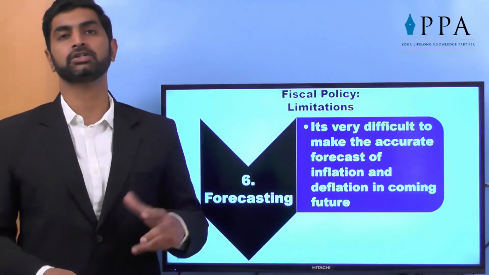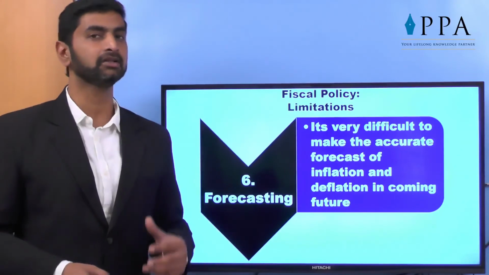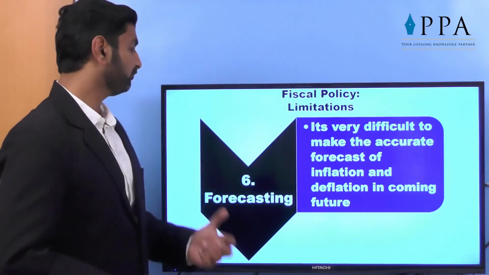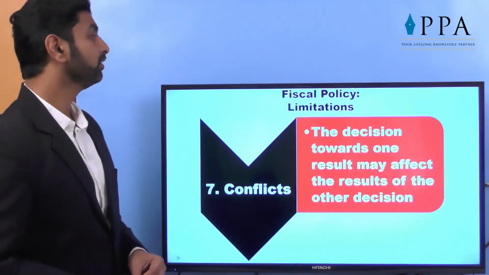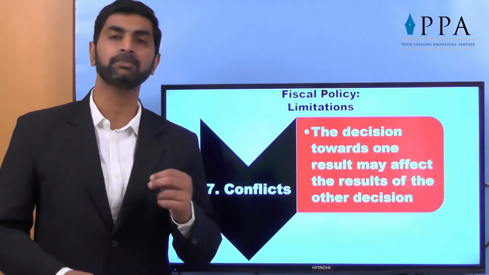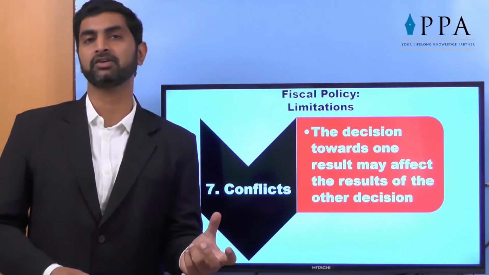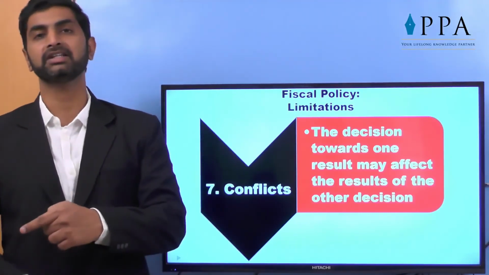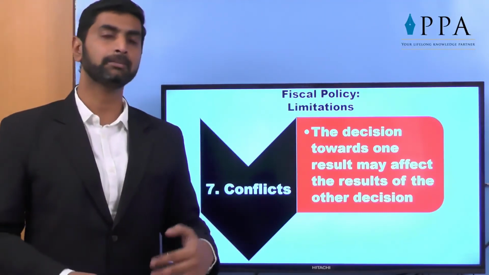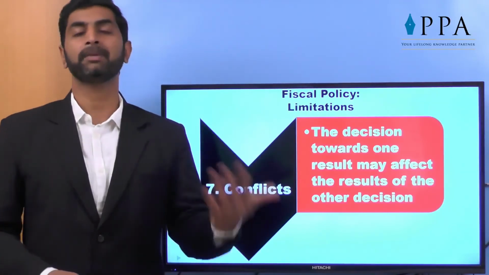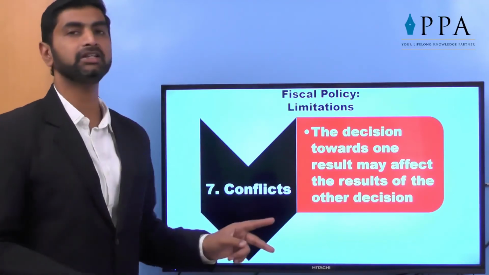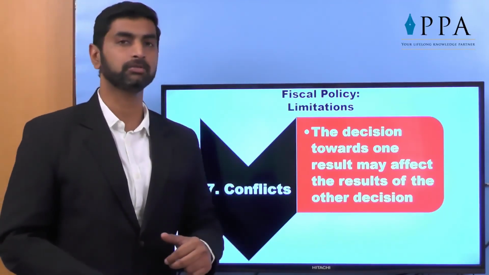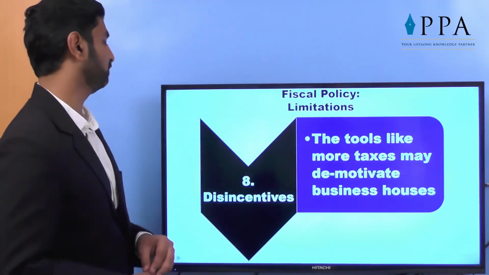So when the inflation or deflation will exactly take place, it becomes very difficult to forecast, and the steps cannot be taken with a foolproof guarantee. Conflicts. The steps taken for a specific decision may affect other decisions also. For example, if the government decides on privatization, it will affect social justice also. So conflict between these two factors may also become a limitation of a good fiscal policy.